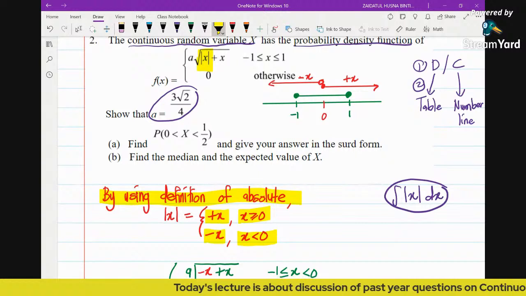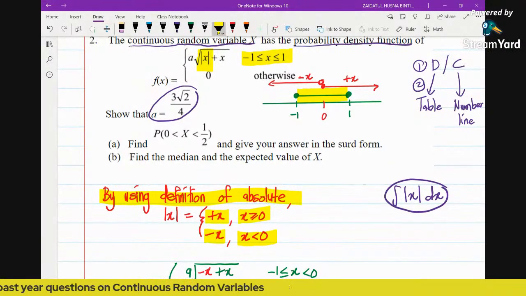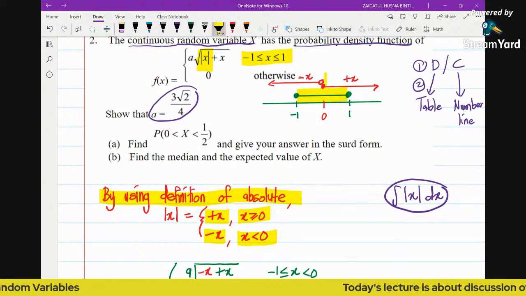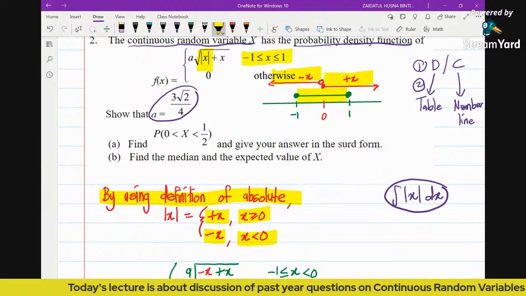The function here is defined from -1 to 1, but because we have absolute of x, we take the positive x when x is greater than or equal to 0, and the negative of x when x is less than 0.